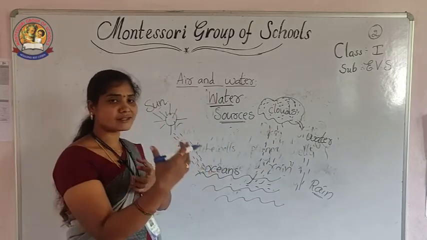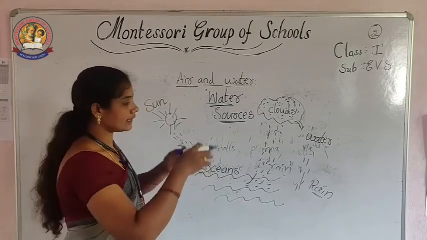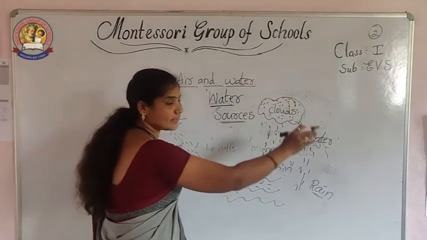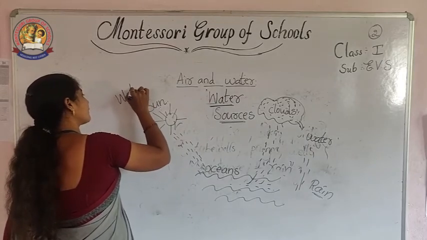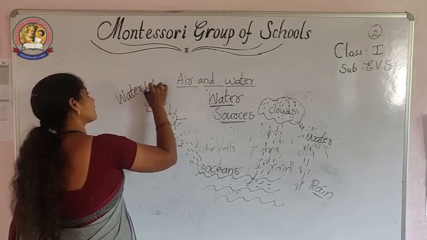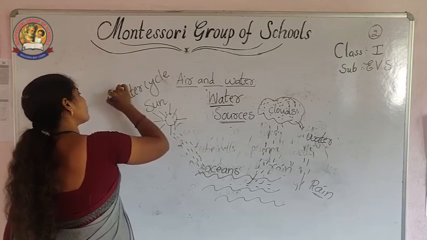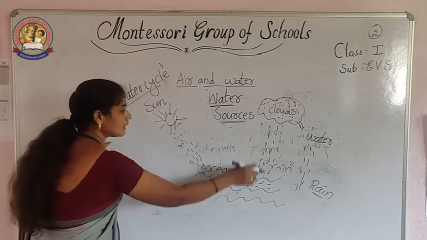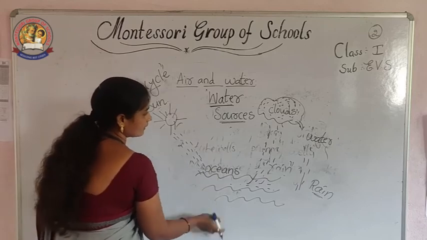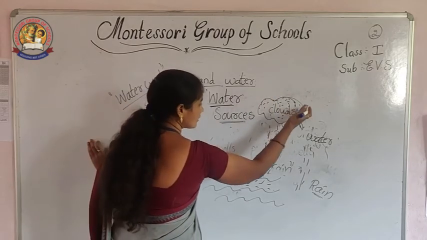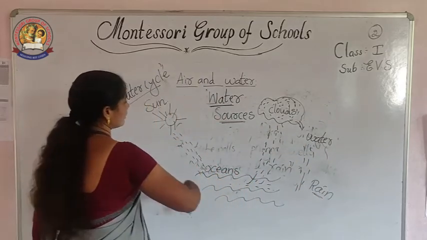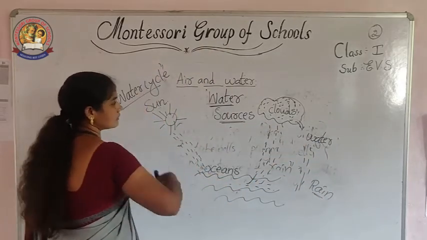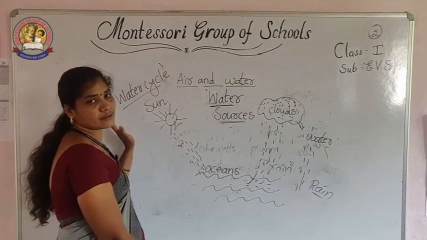Again, the water bodies get filled with rainwater and again it evaporates. So what is this cycle called? The water cycle. Sun rays heat the water, clouds form, the clouds cool, water falls again as rain. This process is continuous. This cycle is called the water cycle.